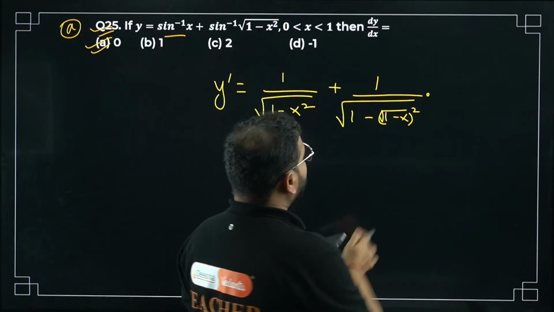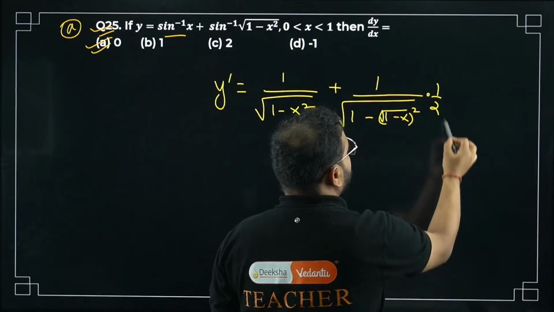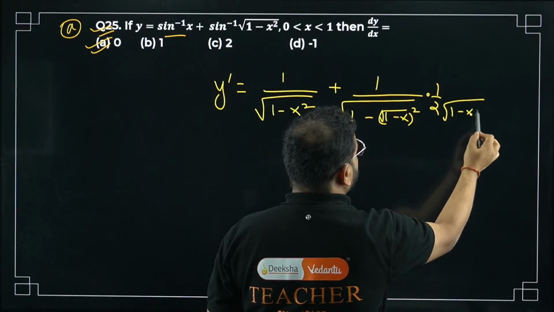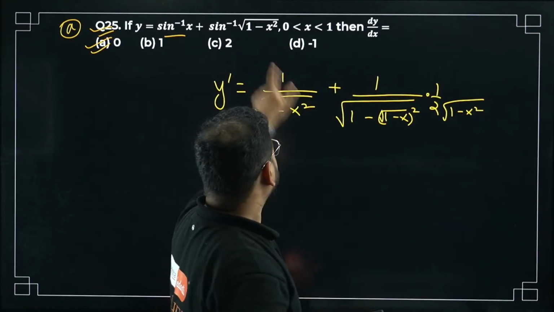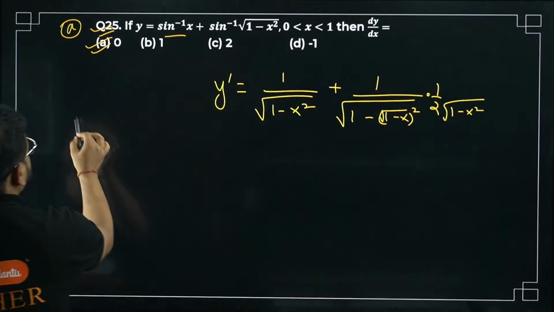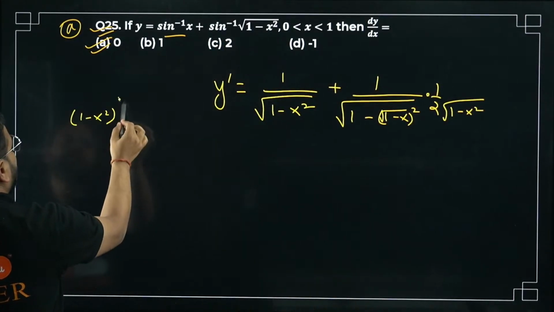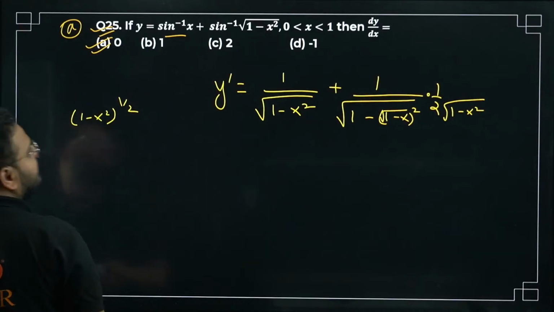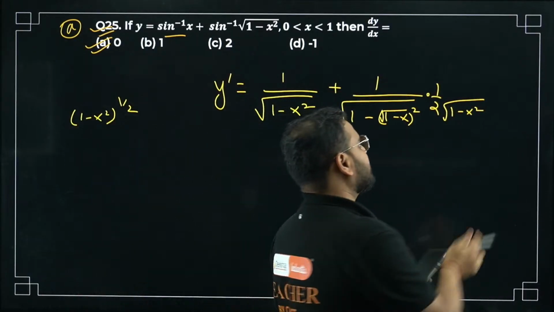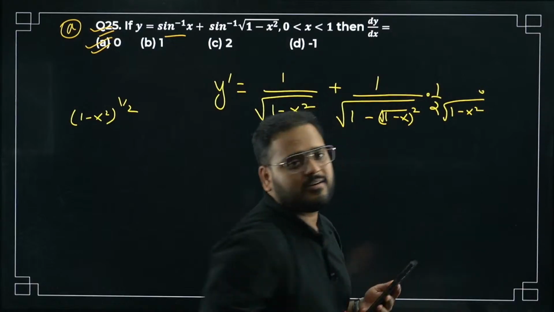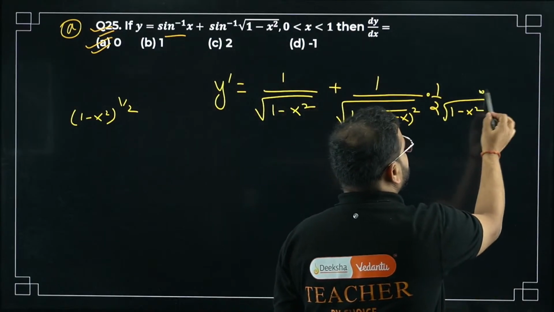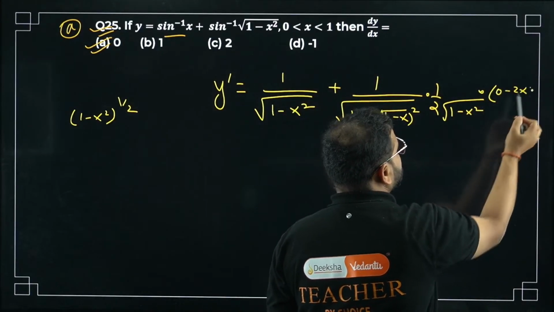It will become 1 by 2 over here. This will come as it is, 1 minus x square, correct? For this part, 1 minus x square power 1 by 2. What is differentiation? 1 by 2 will come in front and this will come in denominator. Differentiate once again for this inside, 1 minus x square. You'll get it as 0 minus 2x.